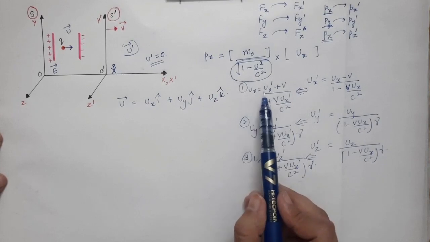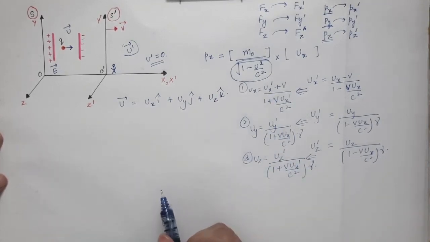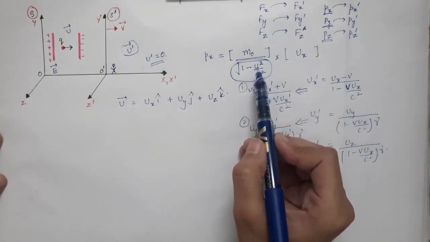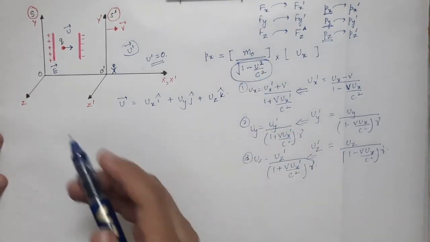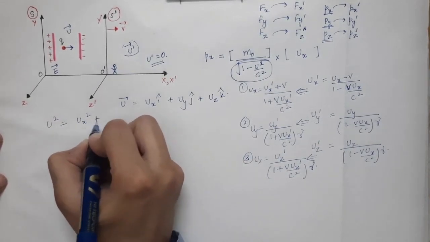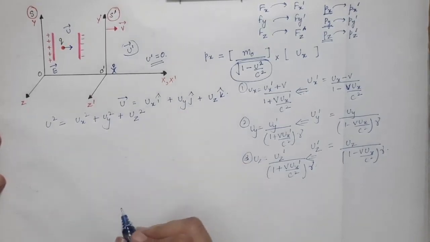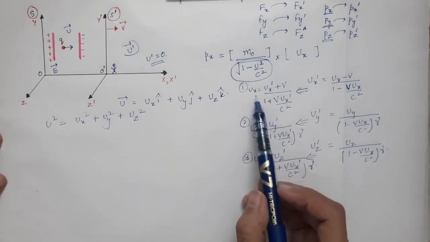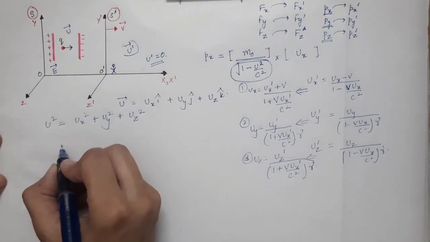So we have written ux in terms of ux prime, uy in terms of uy prime, uz in terms of uz prime. Here we want to find the magnitude. We want to find u square, the square of the magnitude of u. So the square of the magnitude is equal to ux square plus uy square plus uz square. So here you have ux, uy and uz. Now you will put these three equations over here and then you will find.